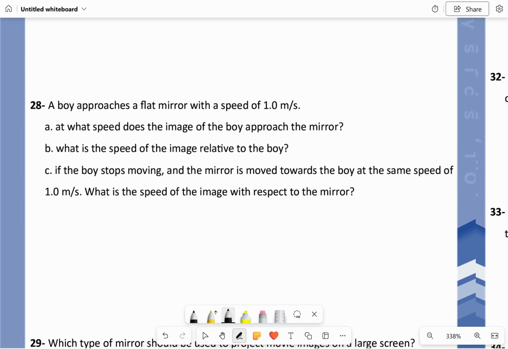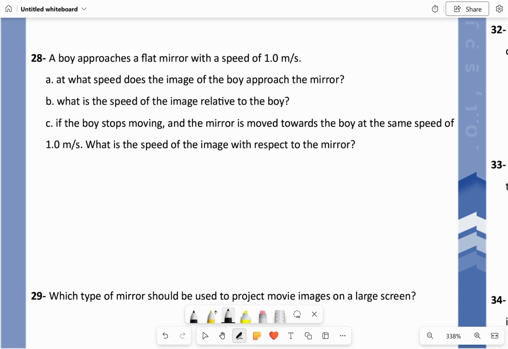A boy approaches a flat mirror with a speed of 1 meter per second. It's the same question as 26. At what speed does the image of the boy approach the mirror? Okay, so it's going to be 2 meters per second, twice the speed of the boy. What is the speed of the image relative to the boy?